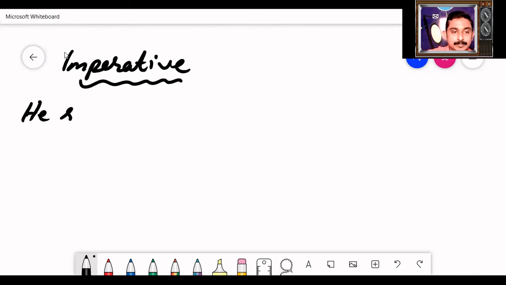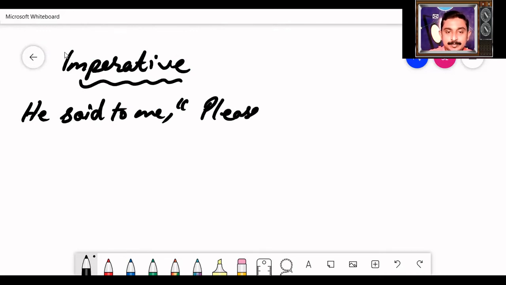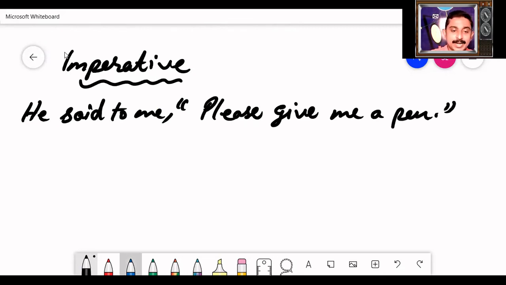He said to me, please give me a pen. Please identify the sentence. This is an imperative sentence. Whether it is a command or request, how do you identify? As the word please is here, it is clear that it is a request.